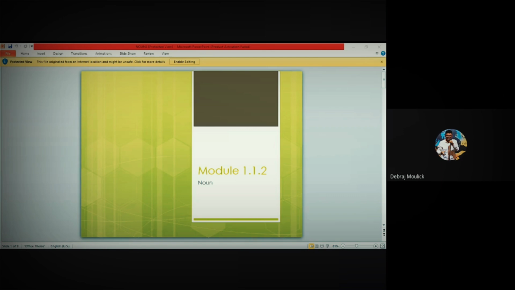We have completed the first module, that is 1.1, where we discussed the types of nouns: proper noun, common noun, collective noun, and abstract noun. Now we are with the second part of the module, that is 1.1.2, where we're going to discuss numbers. Let us see what we have in store.